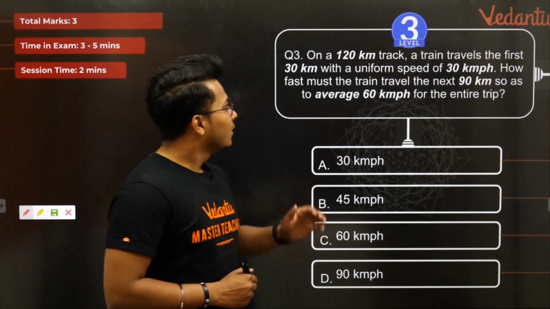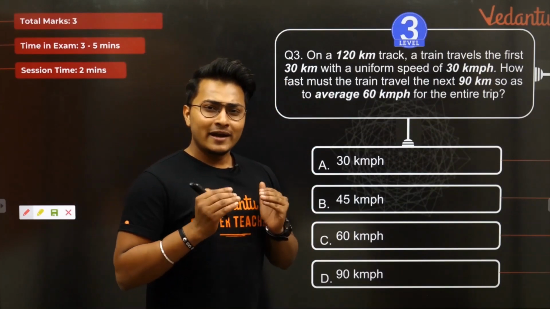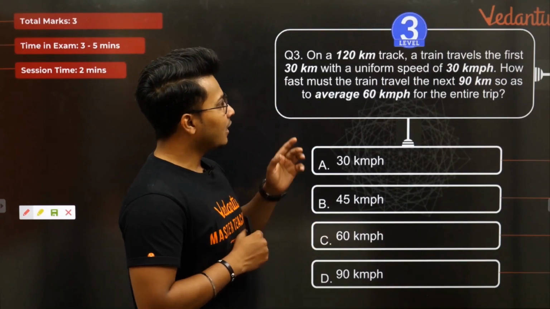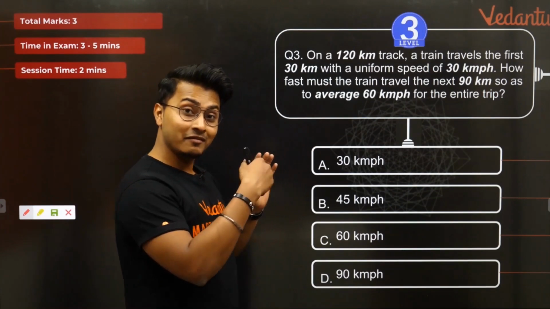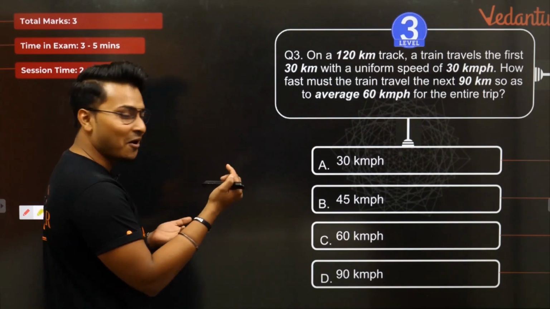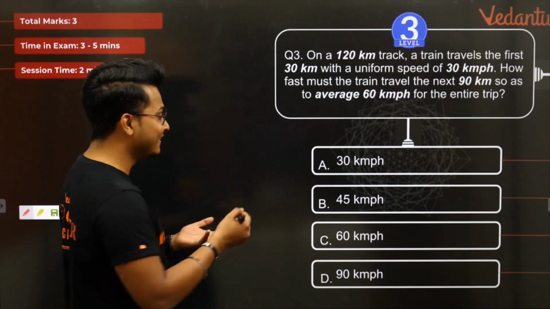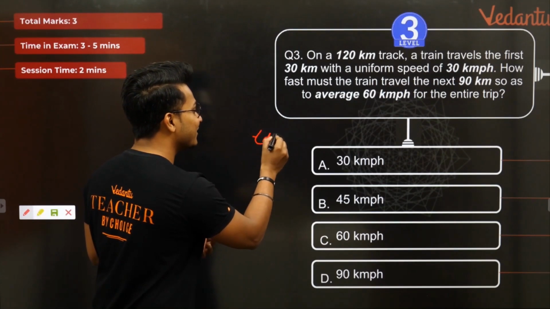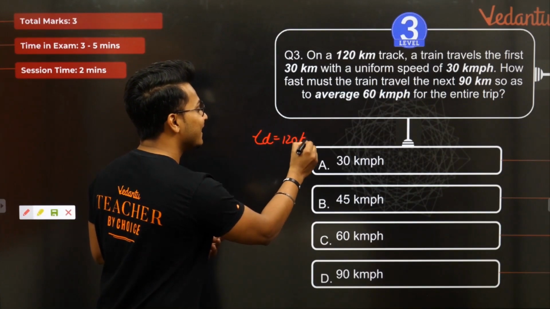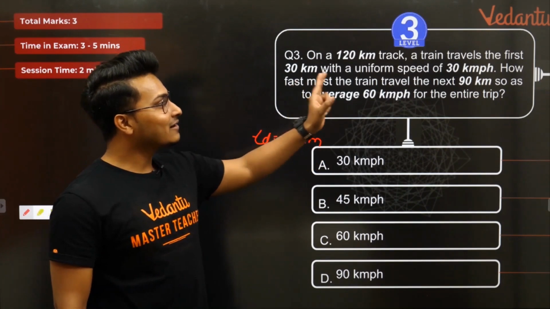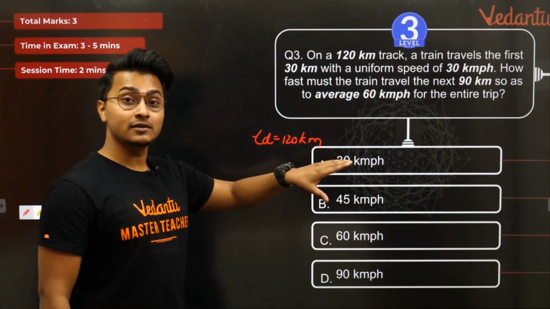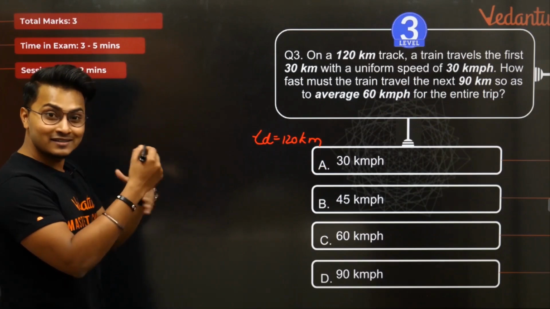What's the correct answer? On a 120 kilometer track, a train track. Oh, 1 second. They have given us the total distance already. अरे क्या बात है यार. This is very dayalu. So total distance obviously given to us as 120 kilometers. It's super amazing. Okay. A train travels the first 30 kilometers. This is getting interesting, isn't it?